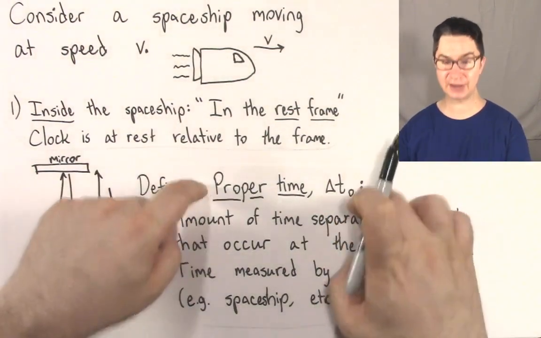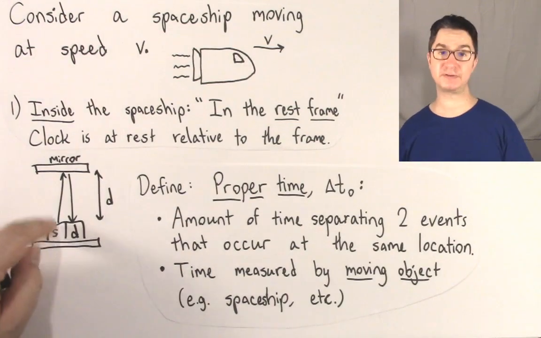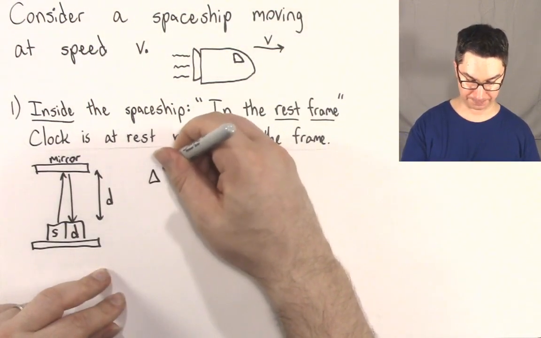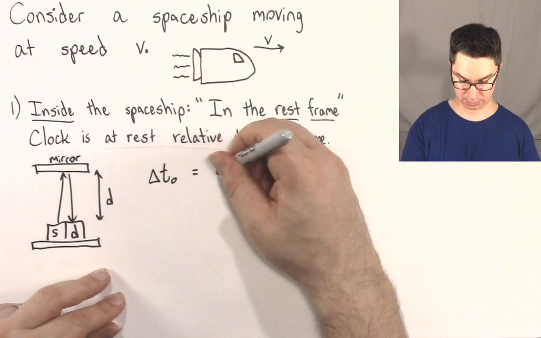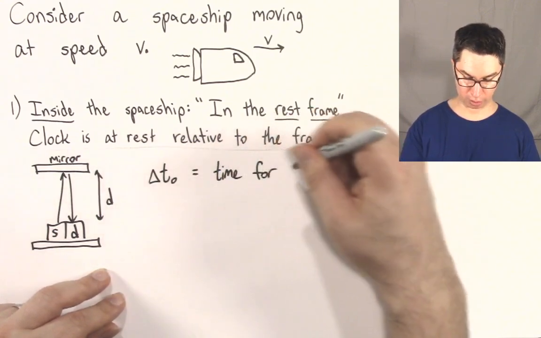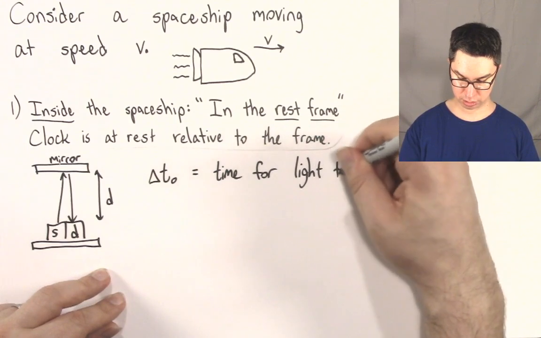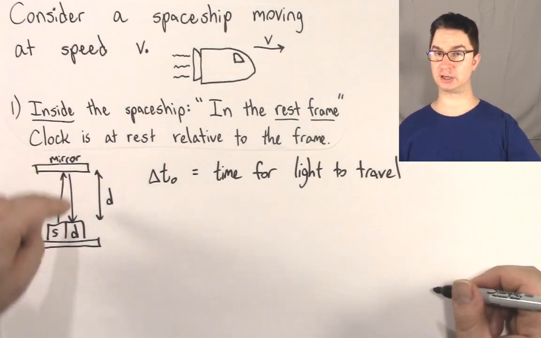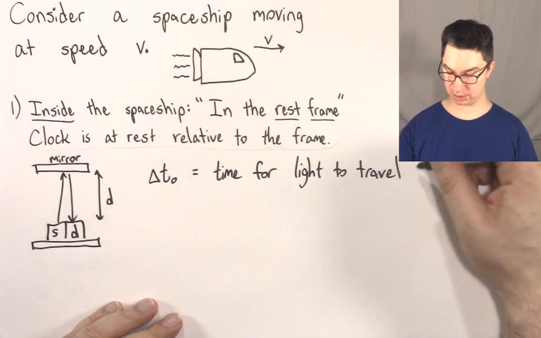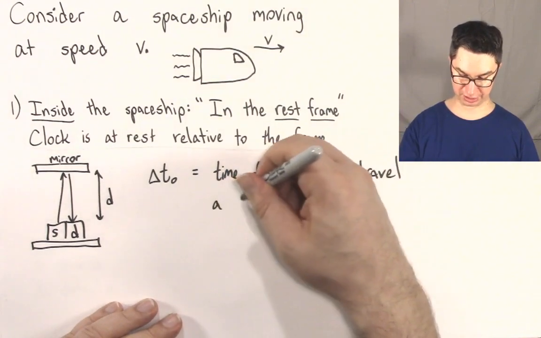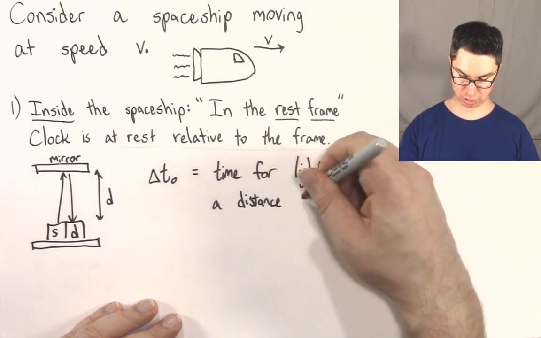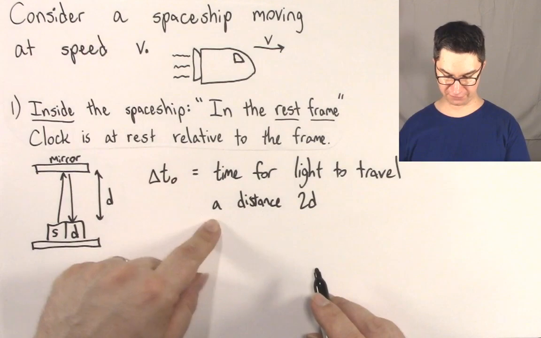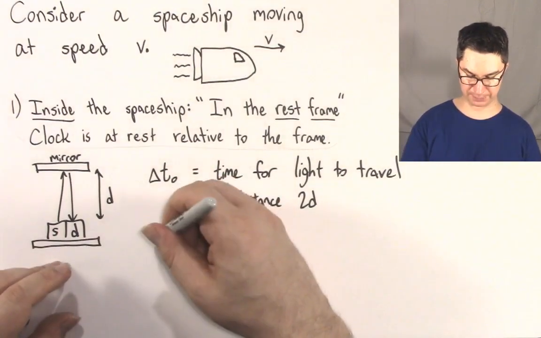So what we want to do now is calculate this proper time based on the speed of light and this distance d. So delta t naught is going to be equal to the time for light to travel a distance. The light has to go up a distance d and come back down a distance d, so it travels a distance 2d.